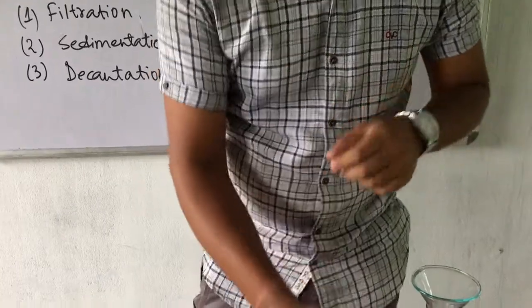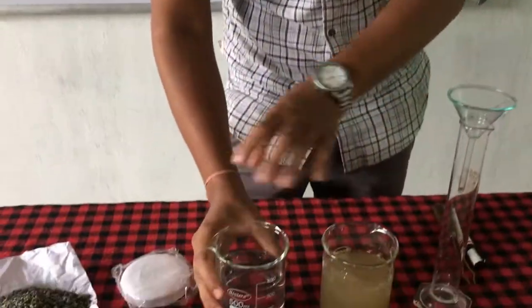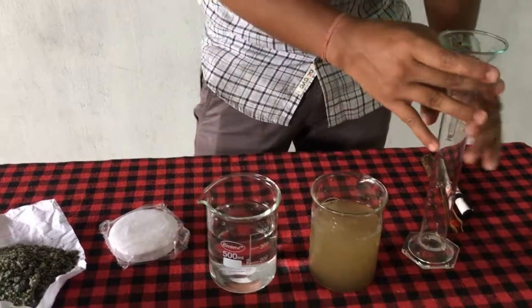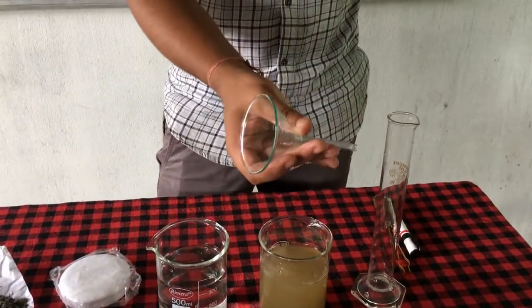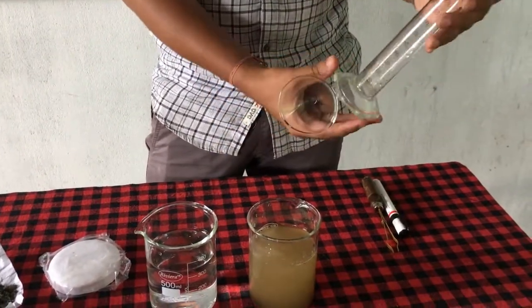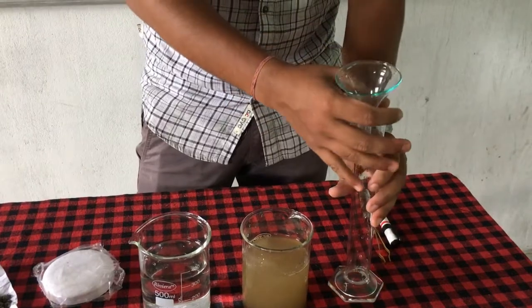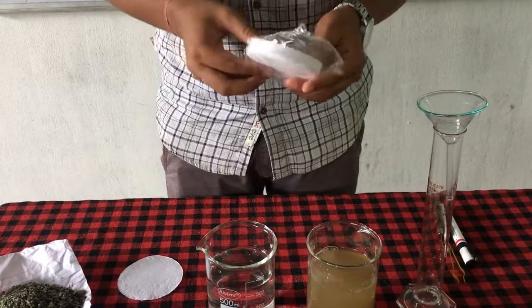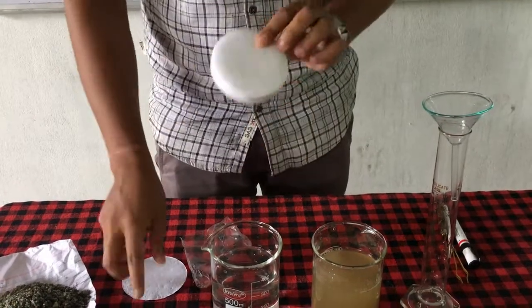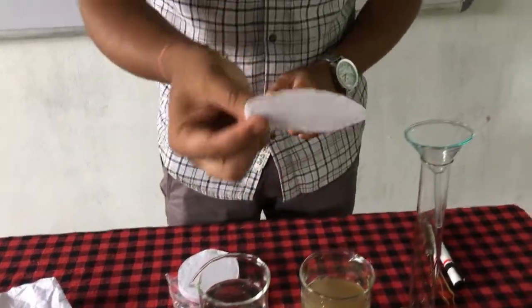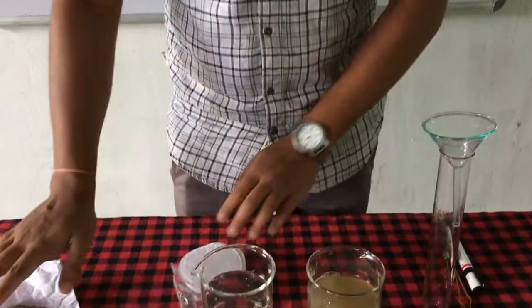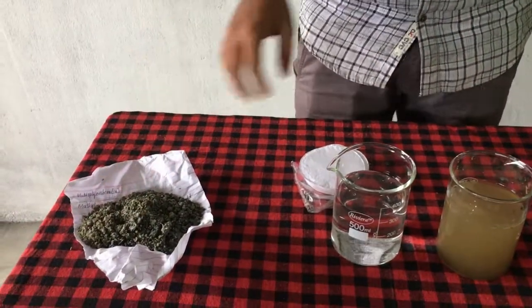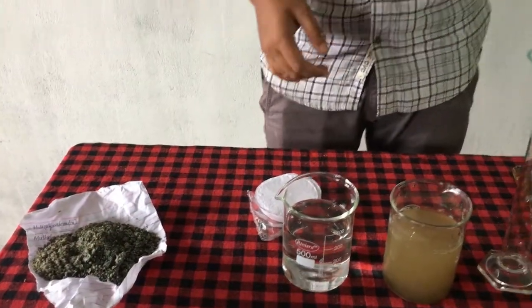So this is called a beaker. Here there are two beakers, and here this is called a funnel. And here is a measuring cylinder. Here I have taken some filter paper. This is filter paper, one single piece, and here it is soil. Now we will understand the term filtration.